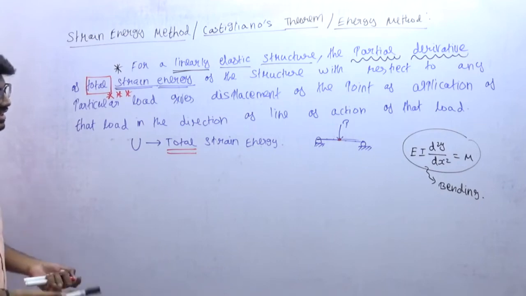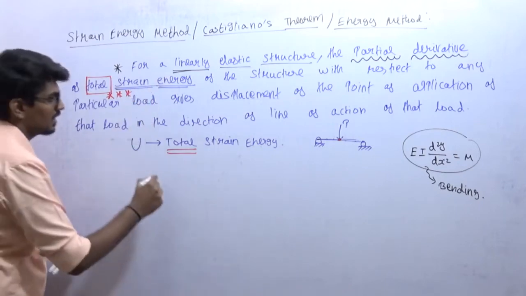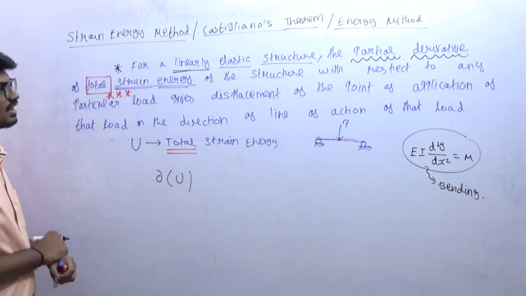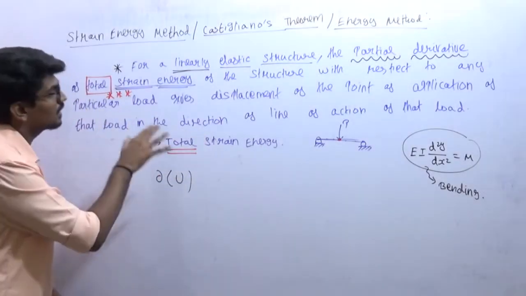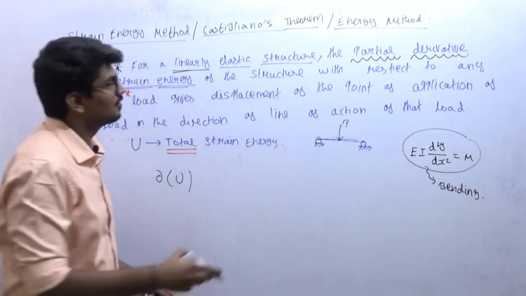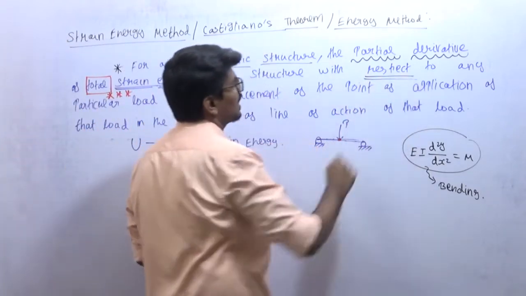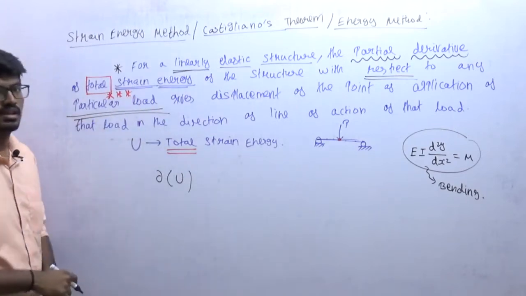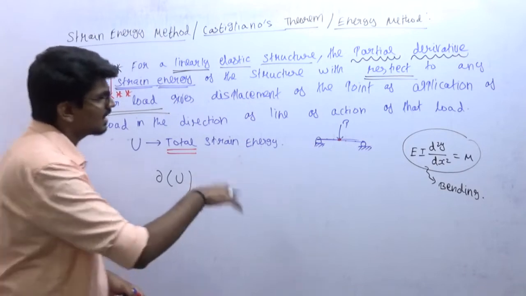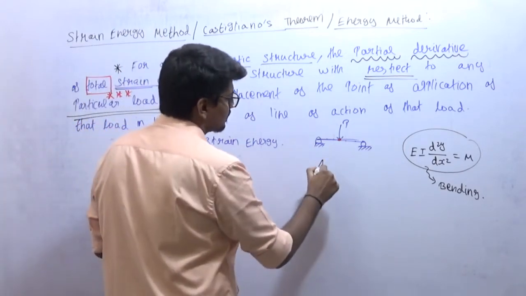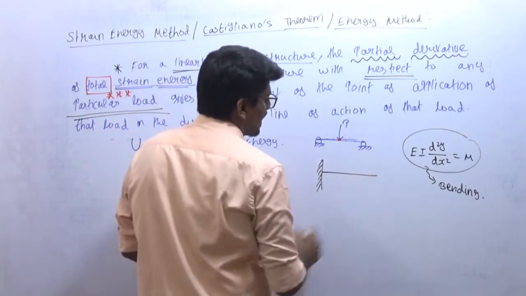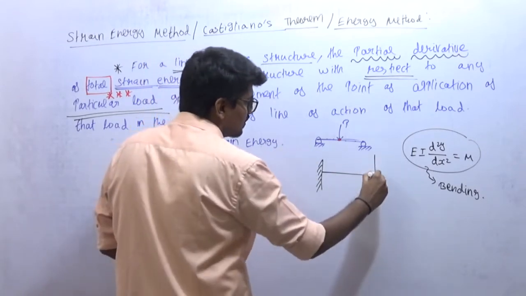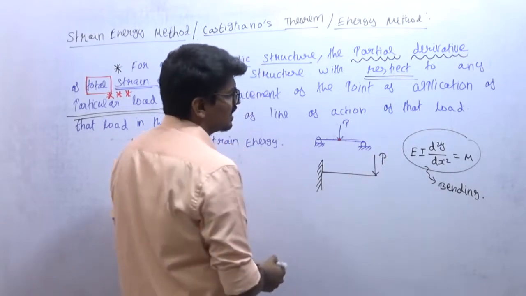Total strain energy of the structure, I need to find the partial derivative, right? So the partial derivative of the total strain energy of the structure with respect to, that is, with respect to what do I need to differentiate? I need to differentiate with respect to a particular load. For example, I will take another simple example, a cantilever beam. I will be coming back to these types of examples also. First I will discuss the cantilever beam, which is very simple for explaining this concept.